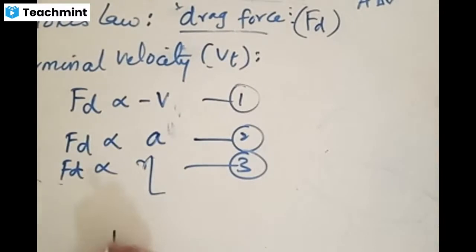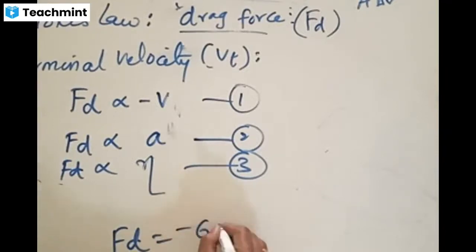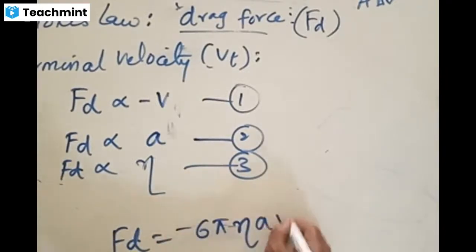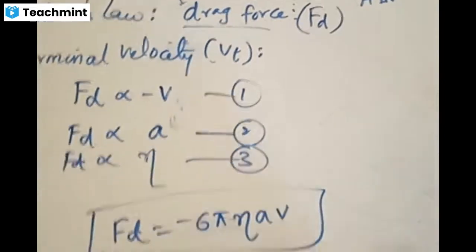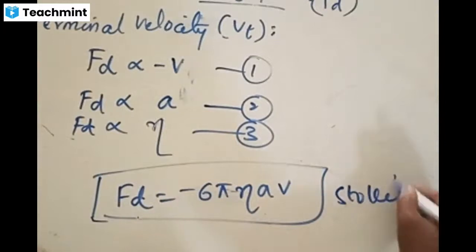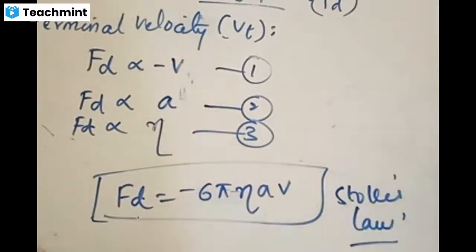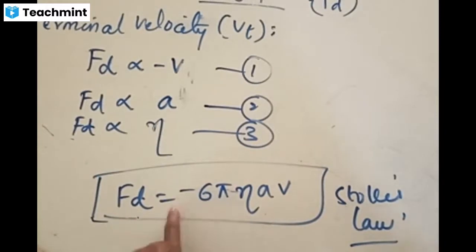Now, putting all this in mathematical form, he found that the proportionality is in the form of 6 pi eta times AV. This is called the equation for drag force given by Stokes law. What is called Stokes law? Stokes law gives the equation for the drag force. Drag force is given by the equation minus 6 pi times eta AV.